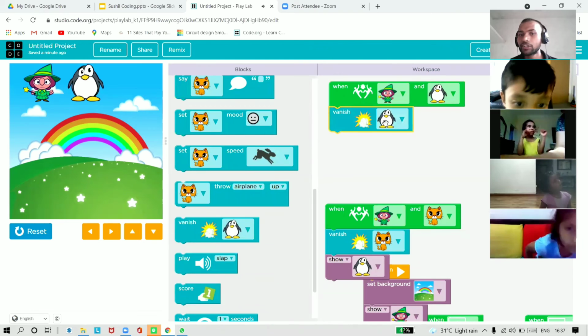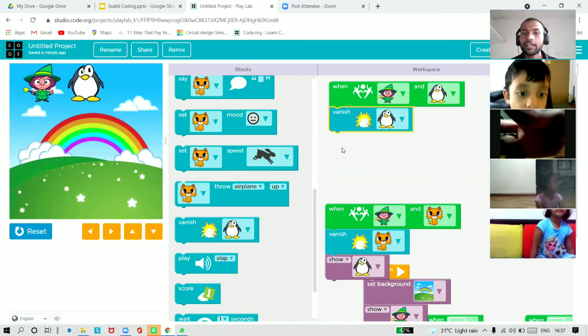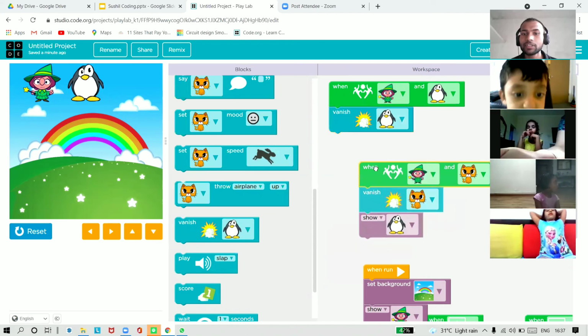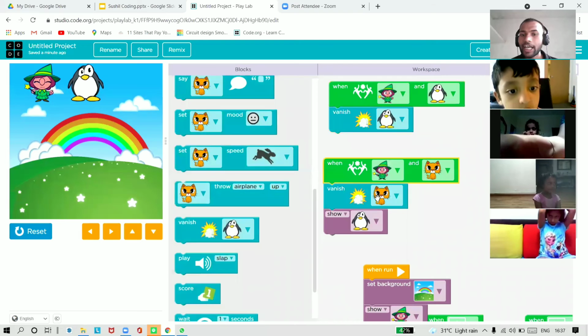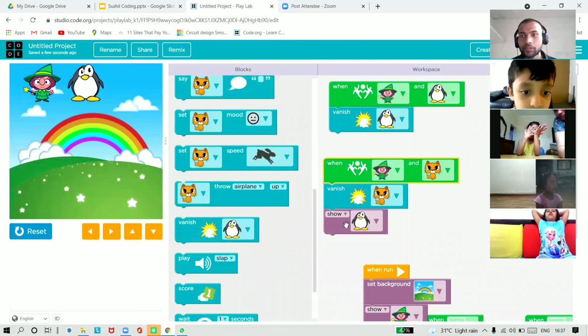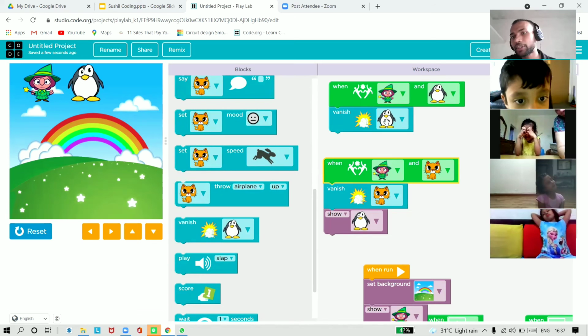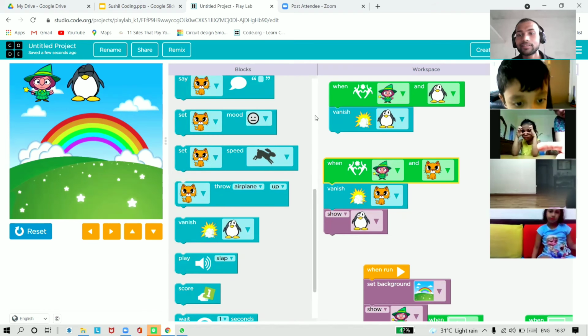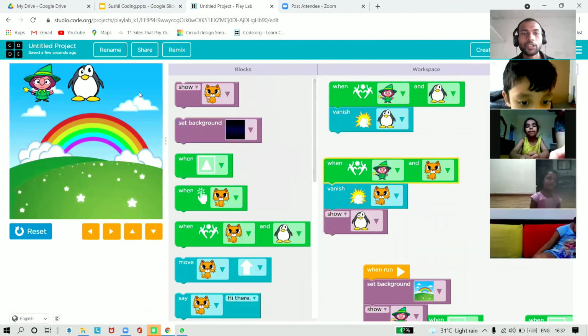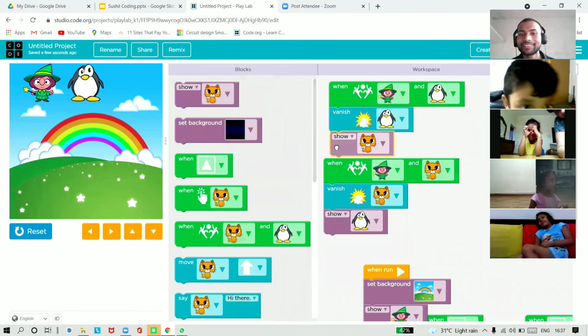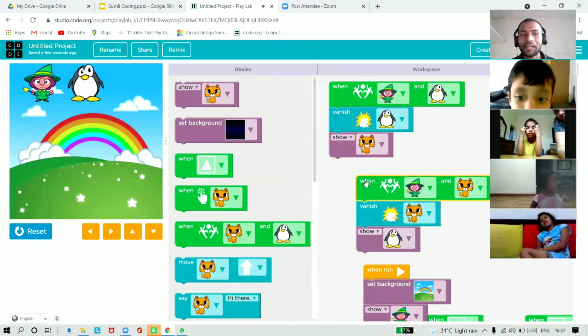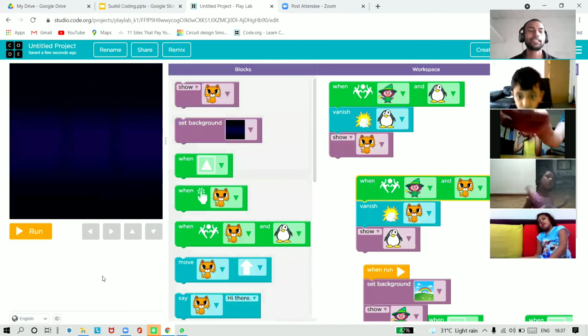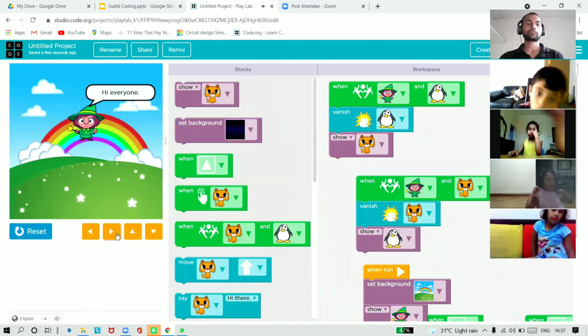So I'm vanishing. So what shall we do? Which block should we use? Vanish. And after vanishing, what should happen? See, the cat was vanished and the penguin was coming. So now what should happen? When the penguin is disappearing, who should come? Cat? Yes. Okay. So I should use this block now. Now I'm going to run the game.